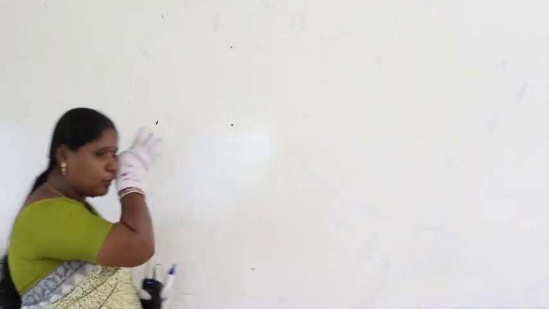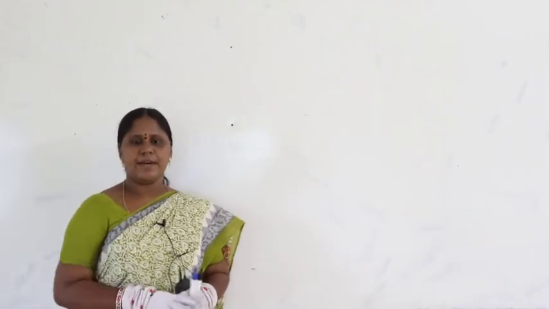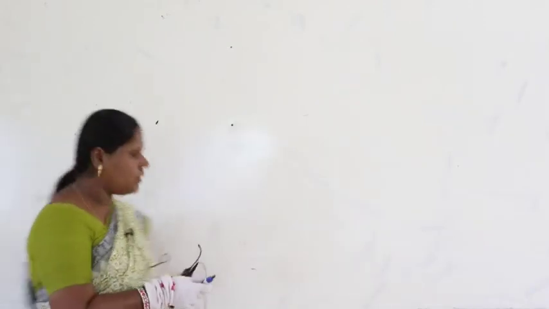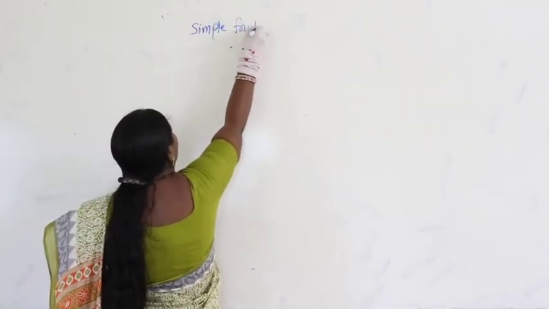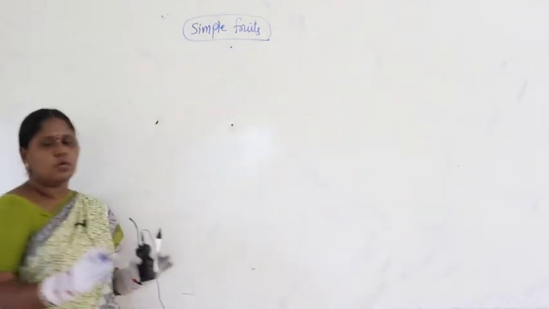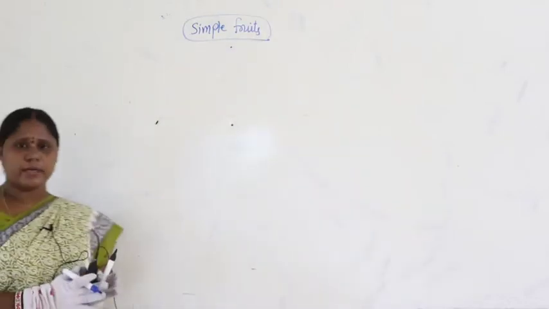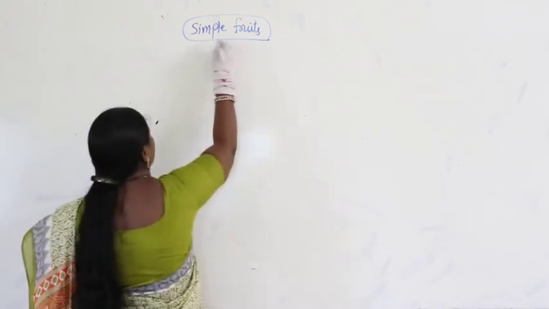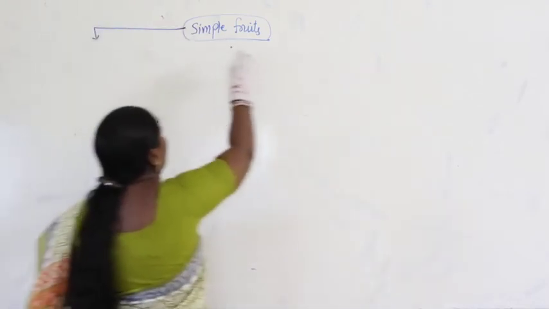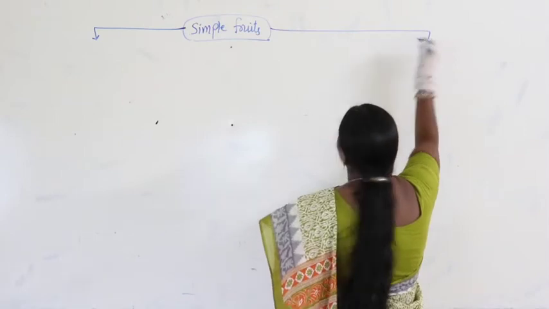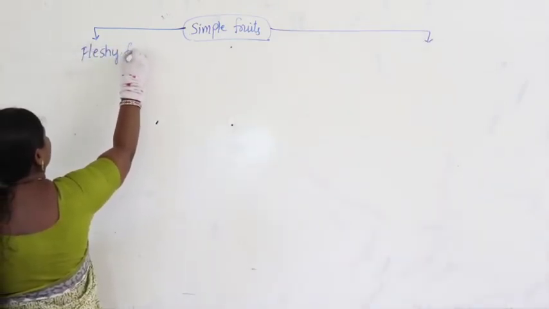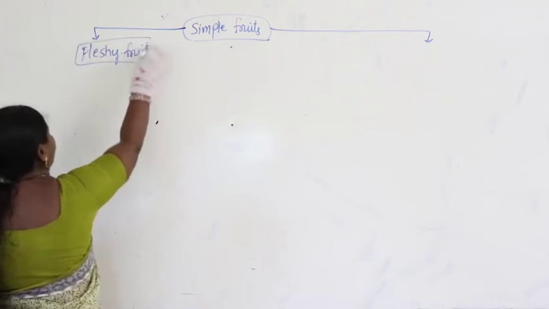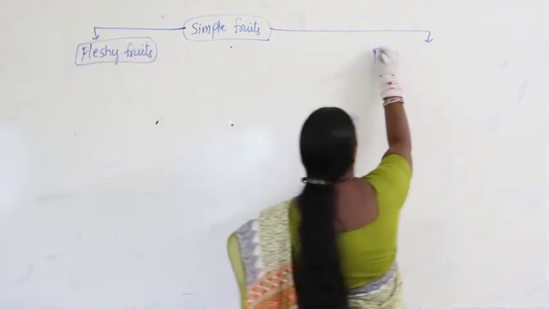So I will again give you the block diagram for the simple fruits, then you will come to know the clarity of exactly which part we are discussing and what the examples for that are. Just quickly take down a clear note in your mind. So we will come to know exactly what strategy is going to come. Now, simple fruits are divided into how many categories? We take fleshy fruits, and the second category under this is dry fruits.